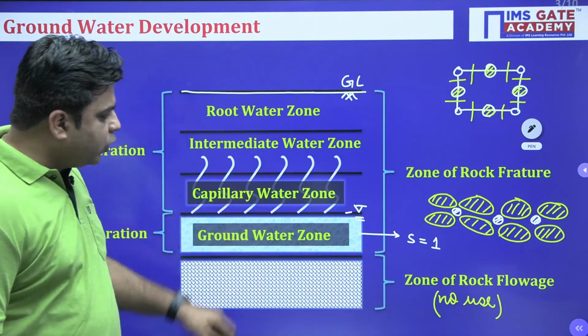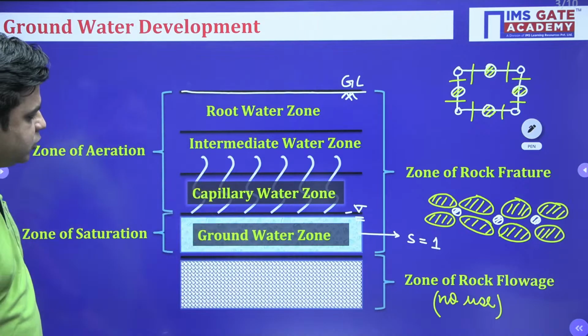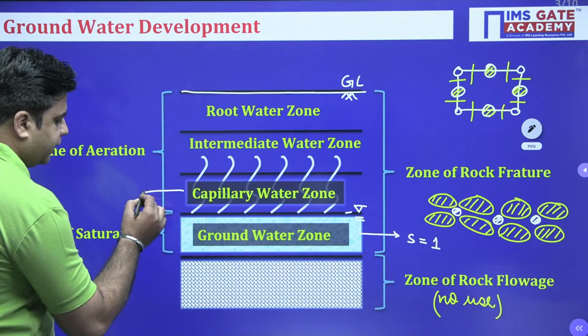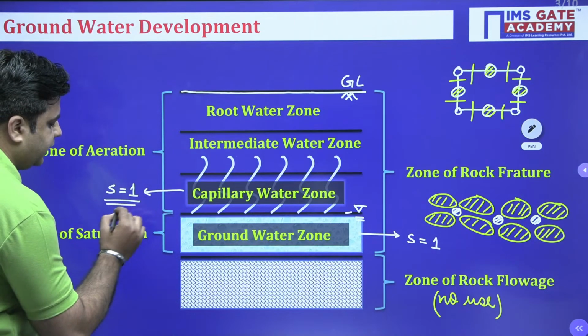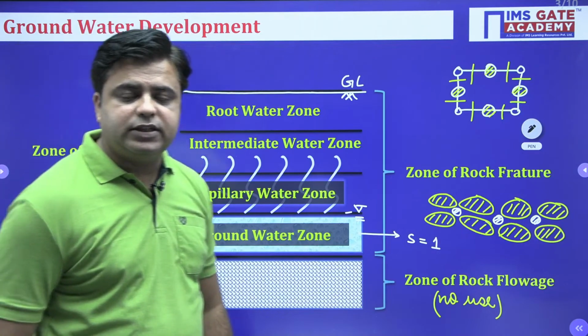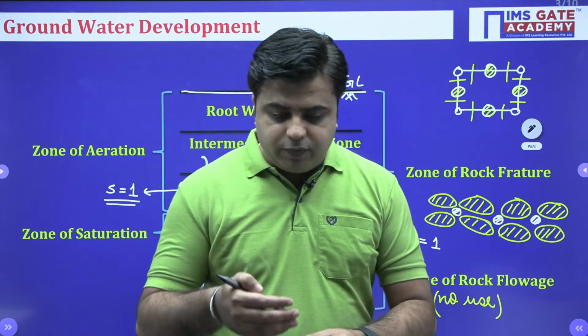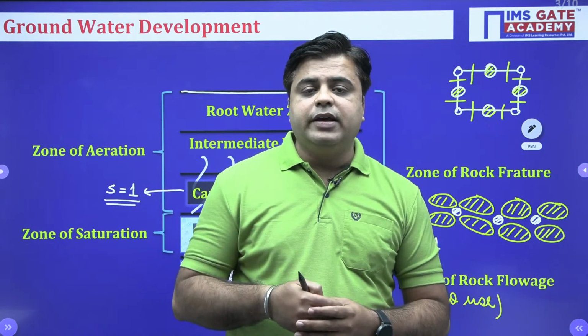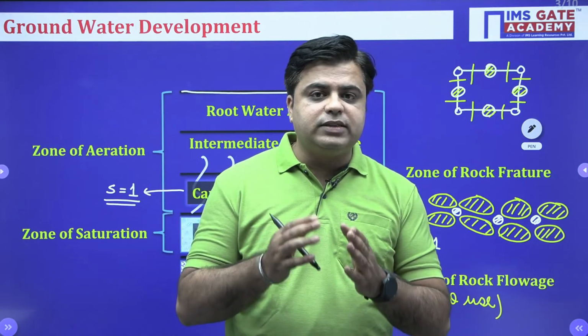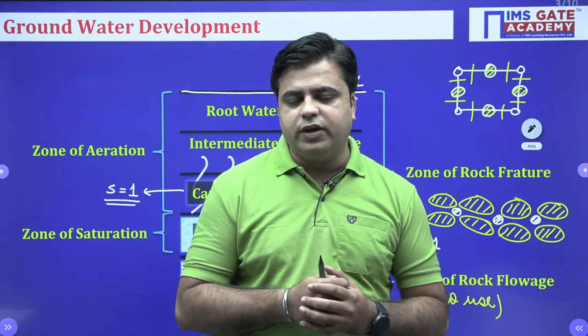This capillary water zone is completely saturated by capillary action. But we know that when water undergoes capillary action or capillary rise, this water is experiencing surface tension. Okay.